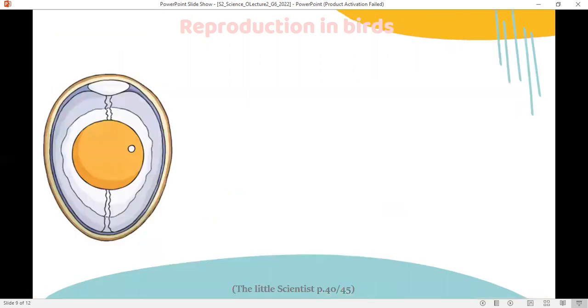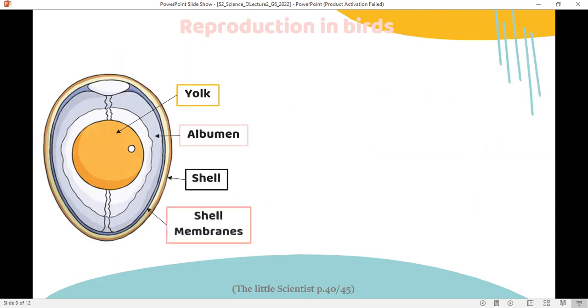Here is the bird's egg. The yellow part is the yolk. The white part of the egg is the albumin. This is the eggshell. And here we have the shell membranes.